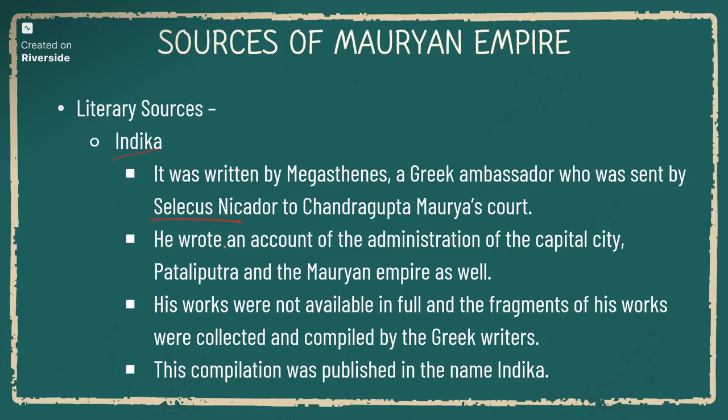Okay, and he also wrote an account on administration of the capital city, Patliputra, and his works are not available in full, only fragments. And this Indica is not the actual version of what Megasthenes has written. It was all fractions of his works, compiled by the Greek writers in the later period, and it is published in the name of Indica.